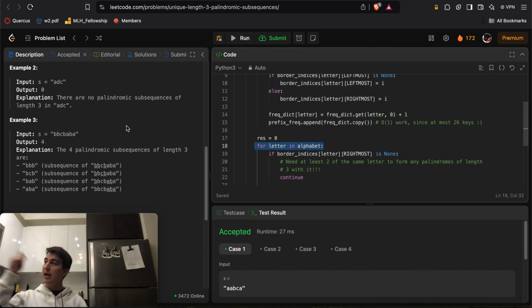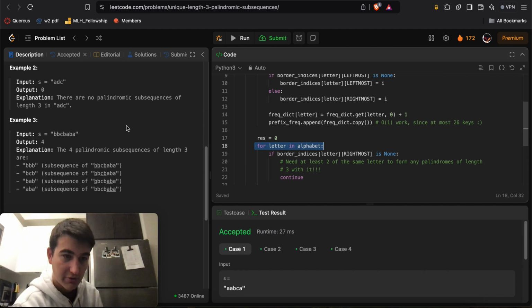So what do I do? I grab the leftmost index of A, I grab the rightmost index of A, and I'm like, great, let's look at the letters in between that. Let's count the number of unique letters that are in between those two indices of A, and that's essentially the unique palindromes that I can make. If the unique letters between the leftmost and rightmost index of A happen to be B, C, and D, then I'll have one palindrome that is ABA, one that is ACA, and one that is ADA. So I'll count a total of 3 palindromic substrings. And so that's the idea.